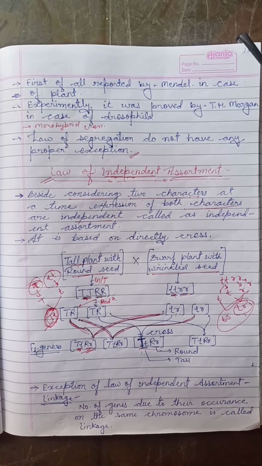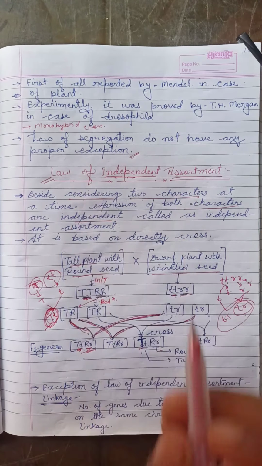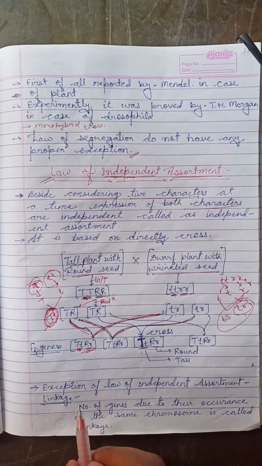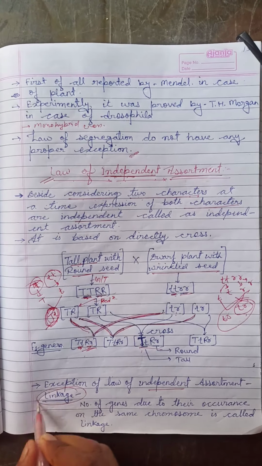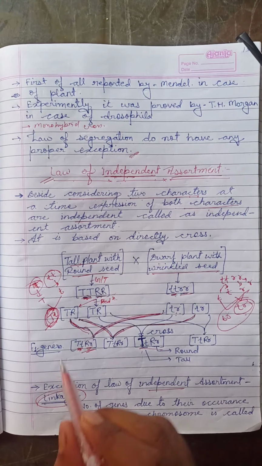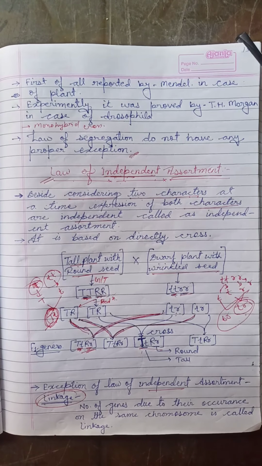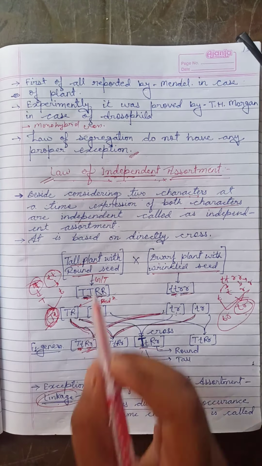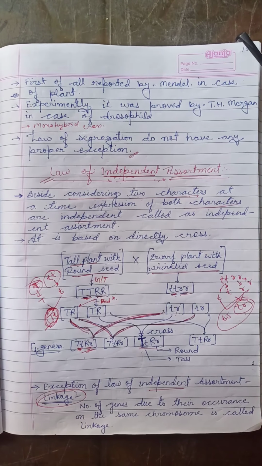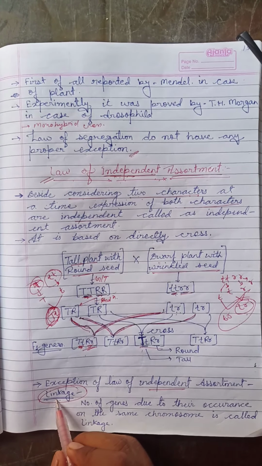And here is also some exception that will happen in this law. The exception of independent assortment is linkage. Linkage is an exception of independent assortment because it does not follow the law of independent assortment. And what is the meaning of linkage?